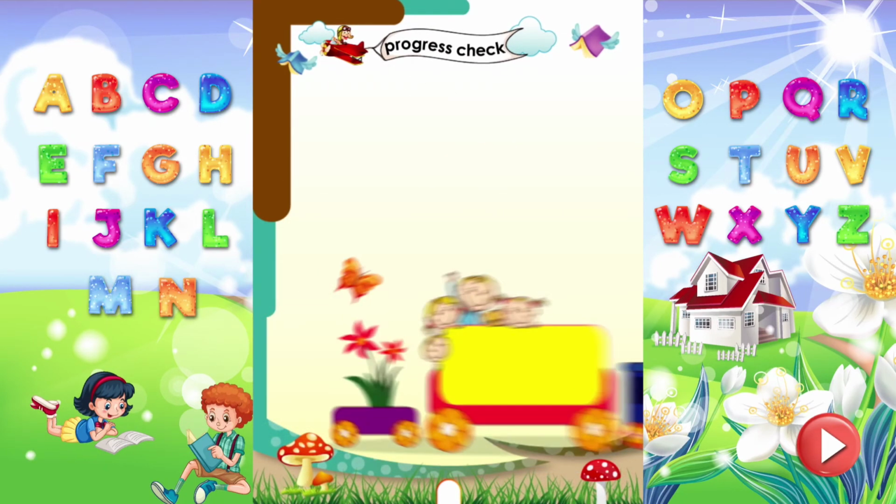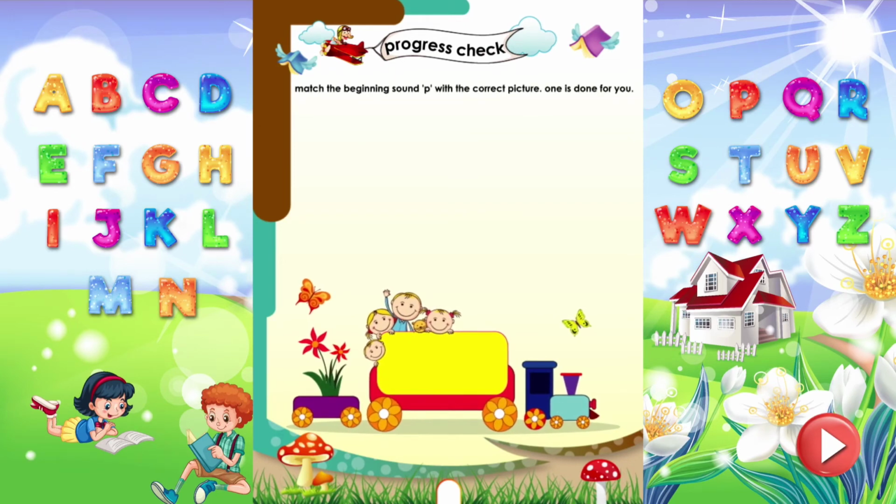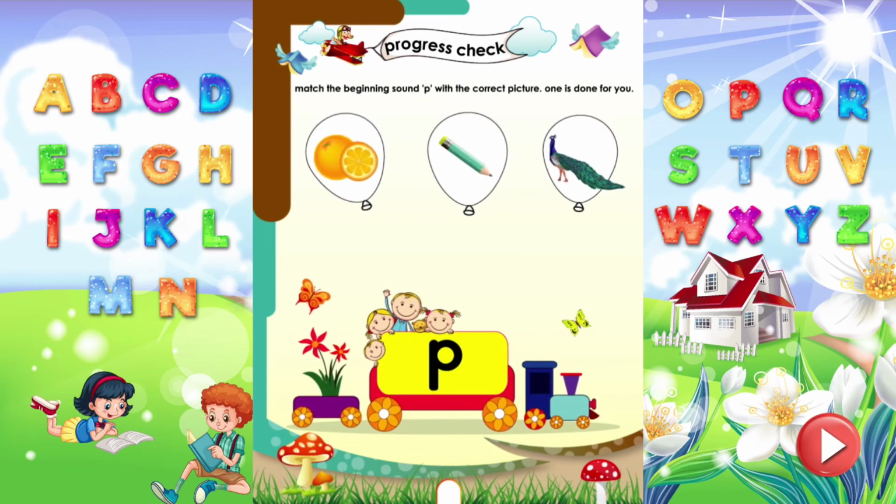Progress check. Match the beginning sound P with the picture. One is done for you. Pencil starts with the sound P. Peacock starts with the sound P.